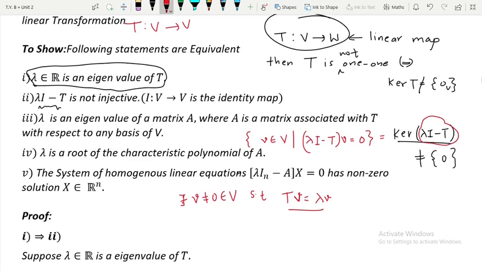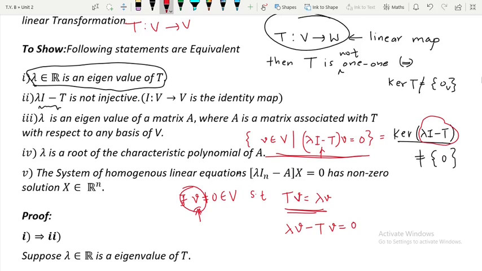So let us do it then. Remember, this I is nothing but the identity map. So we have to show that this set contains at least one non-zero vector, and which will be that vector? That vector will be our eigenvector, this one, right? So now since this is happening, what can I say? I can say that lambda v minus Tv is equal to 0. Is that fine? This is simple algebraic calculation.